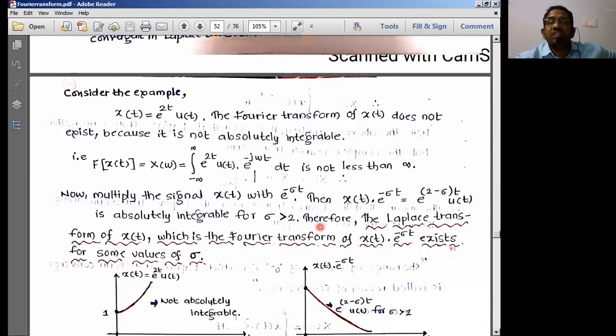For sigma less than 2, definitely there is no finite value. Therefore, in that limit, the Fourier transform does not exist. But for sigma greater than 2, the Laplace transform is going to exist. If the Fourier transform is to exist, it should exist for all values. That is the drawback here, whereas in the case of the Laplace transform, that is not the case.